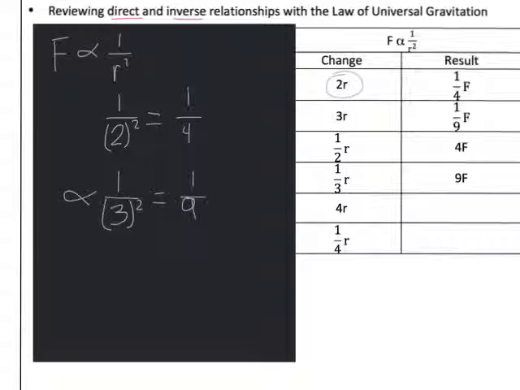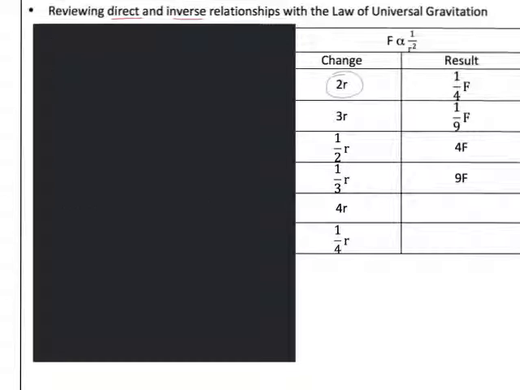and seeing how that affects the force. So I'm going to do the bottom two with you. If we were to change that distance by 4, we would simply look at the inverse, so a 1 on the top. We've quadrupled that distance, but remember it's an inverse square relationship, so I want to square the 4, and that gives me 1 over 16.